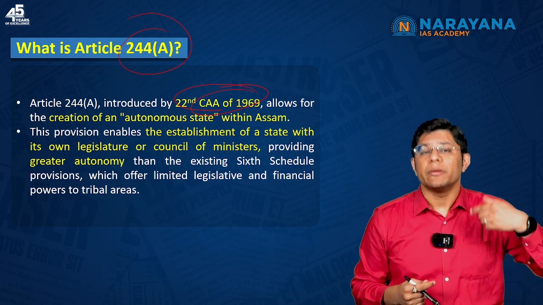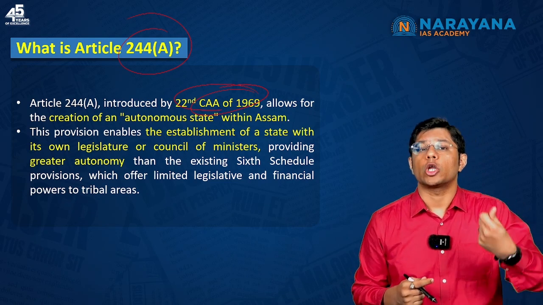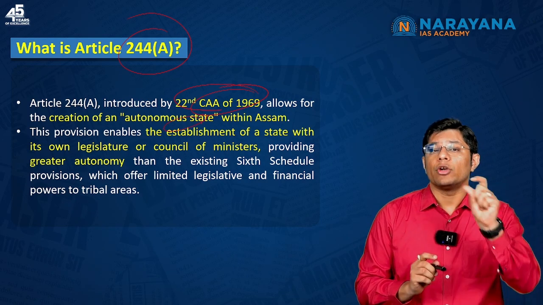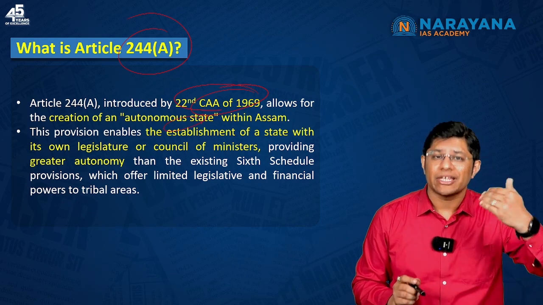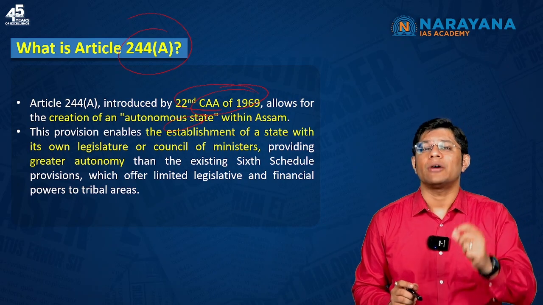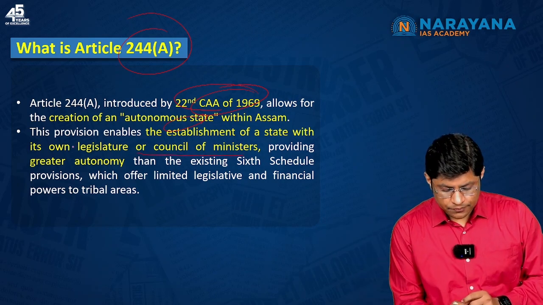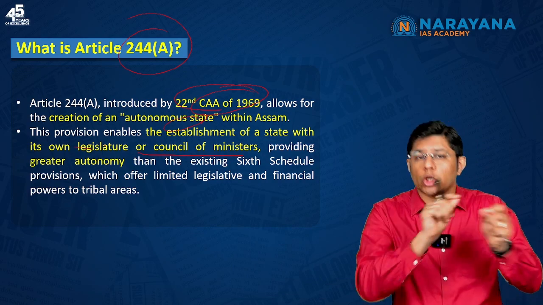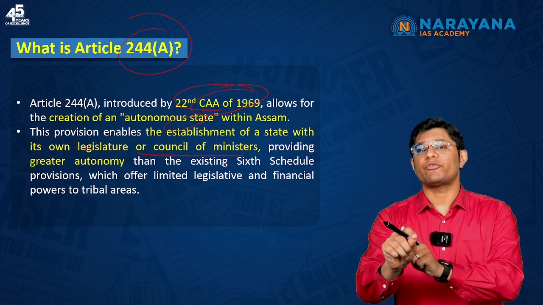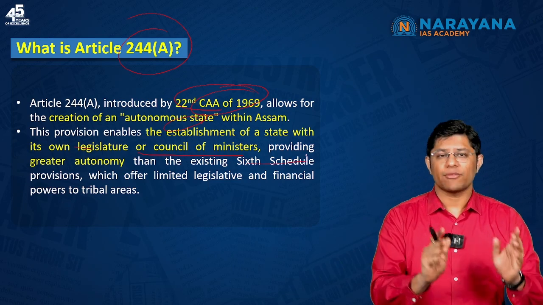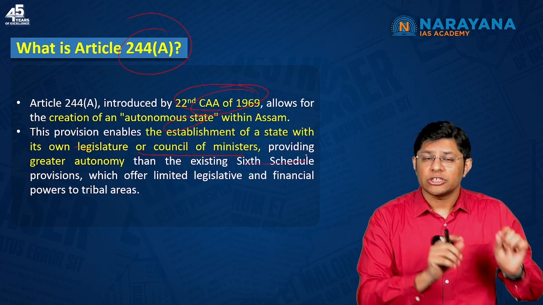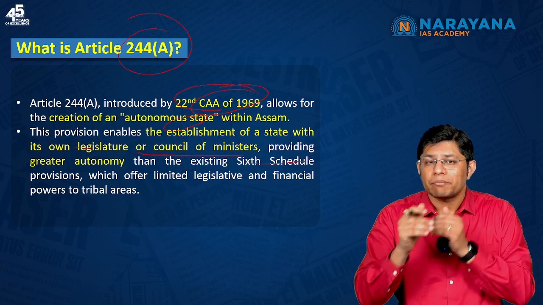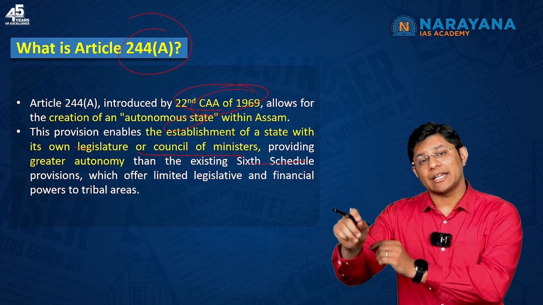This article provides for creation of an autonomous state within a state, which means this autonomous state would have its own legislature, that is Vidhan Sabha, and its own Council of Ministers. Which means this autonomous state would have greater autonomy than the areas which fall under the 6th Schedule. We'll try to understand what exactly the 6th Schedule is. This autonomous state would have more and more autonomy in comparison with areas under the 6th Schedule.